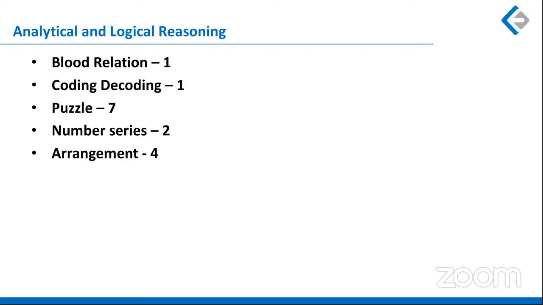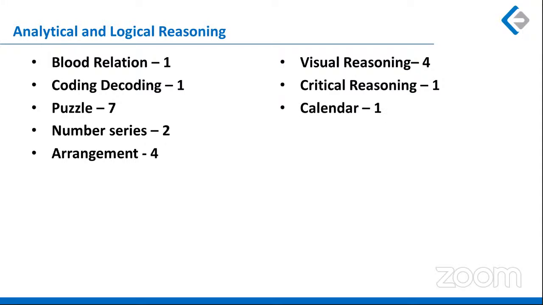So if you see, arrangement plus puzzle gives you 11 questions, a big chunk. Visual reasoning, four questions, a very new inclusion. Critical reasoning, only one question. Calendar, only one question. And miscellaneous, two questions, one of which is from time, speed, time and work, where you were given some efficiencies, and the efficiency of the boss was to be determined on the basis of people getting absent. So this was the broad distribution of questions from different topics.